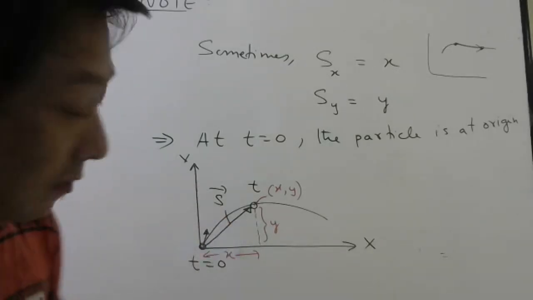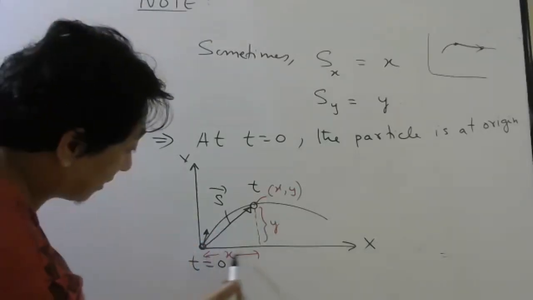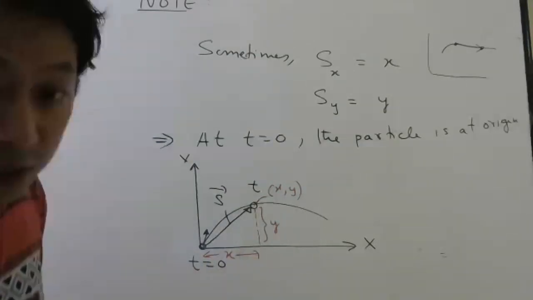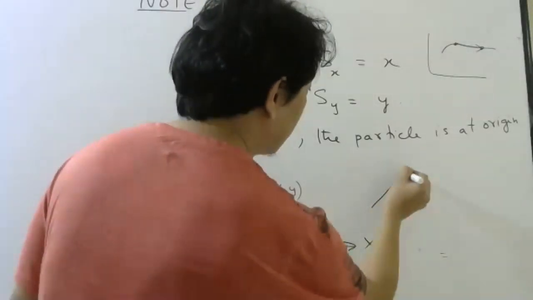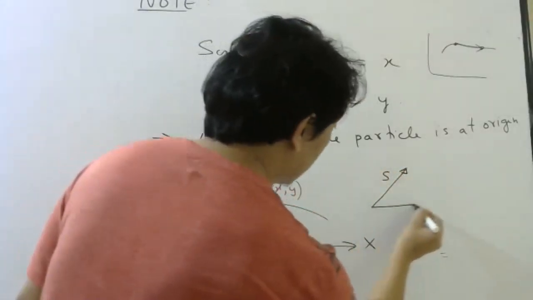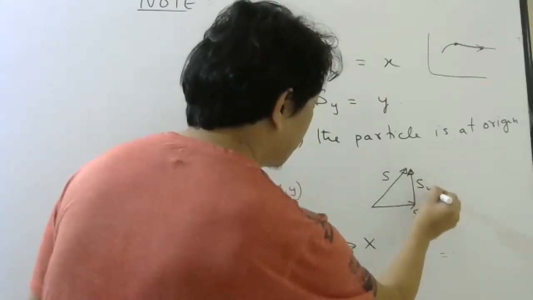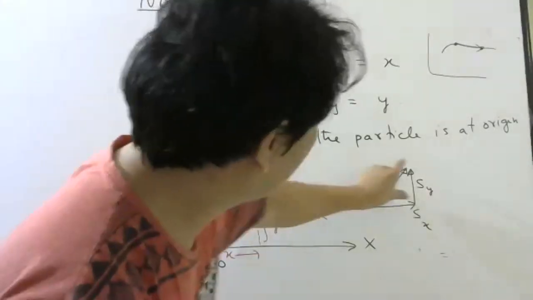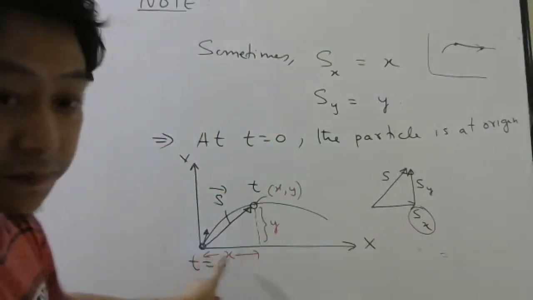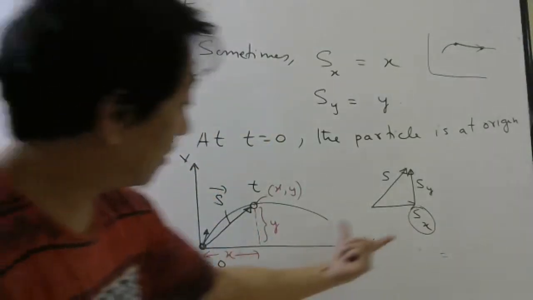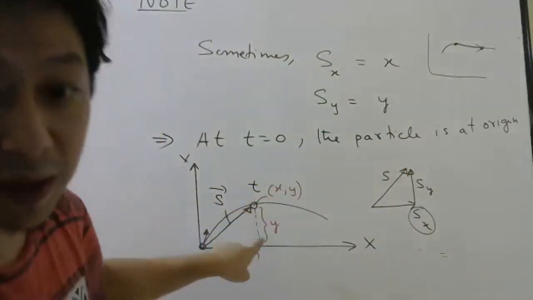Matlab, at time 0, I will assume the particle is at origin. If I do that, then this x and this y will become components of this displacement. Yes or no, students? This is your displacement. This is your x component of displacement. This is your y component of displacement. I can write here or I can write here, same thing only. So now this one matches with this x or not? It matches or not? This x component of displacement. And your y component of displacement will match with y.